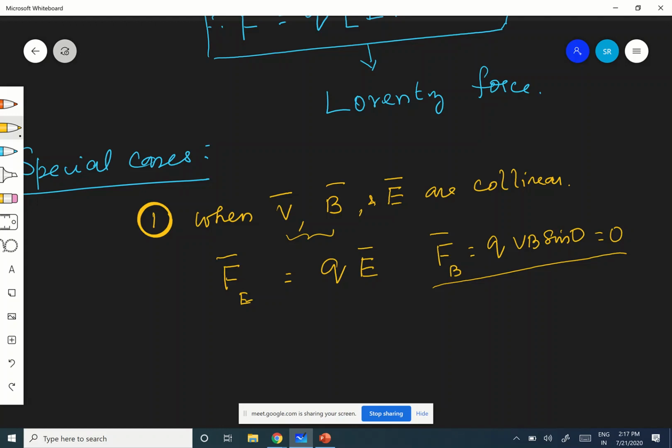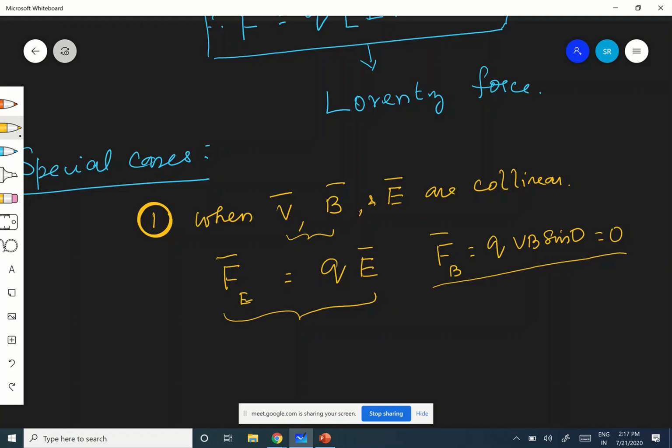We have also seen that when the charged particle is at rest in the magnetic field, it will not experience any force. But it experiences force due to the electric field, definitely. That force is F equal to Q into E.